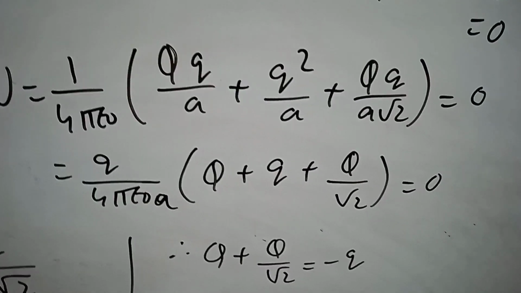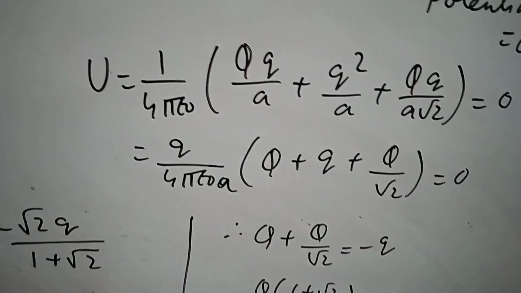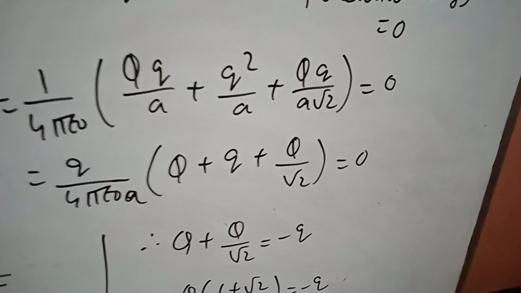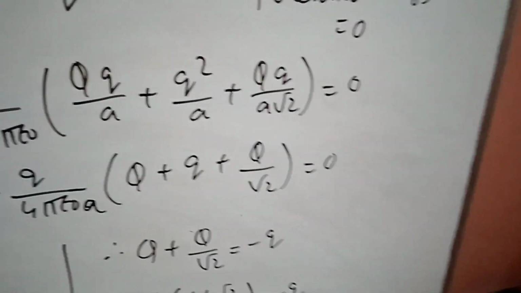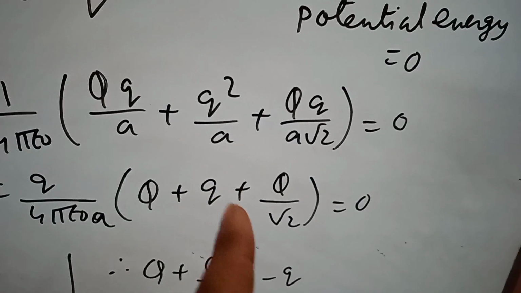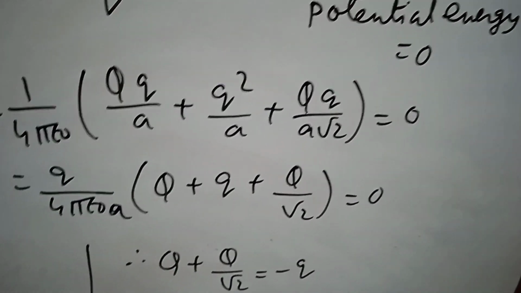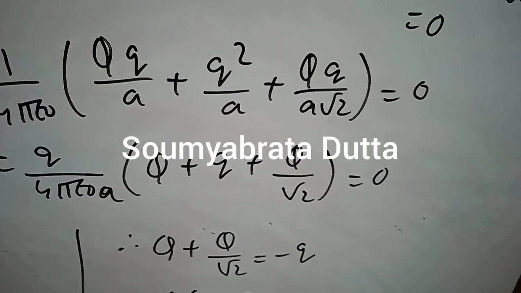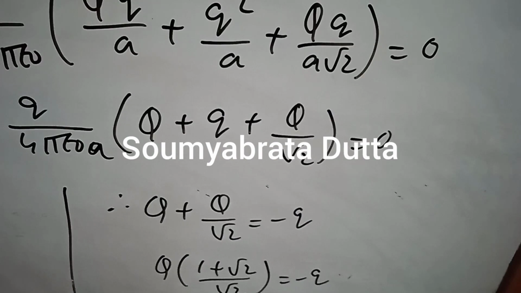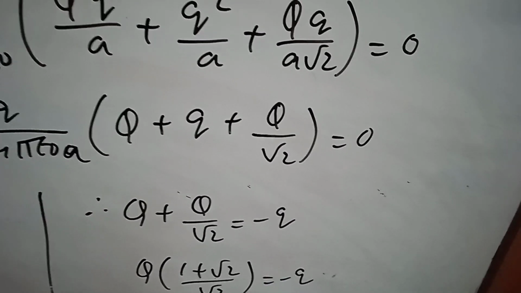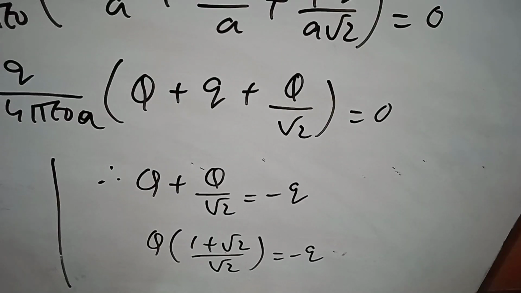So once you get this equal to 0, we can calculate big Q plus big Q by root 2 equals minus q, because big Q plus small q plus big Q by root 2 equals 0. So Q into (1 plus root 2) by root 2 equals minus q.